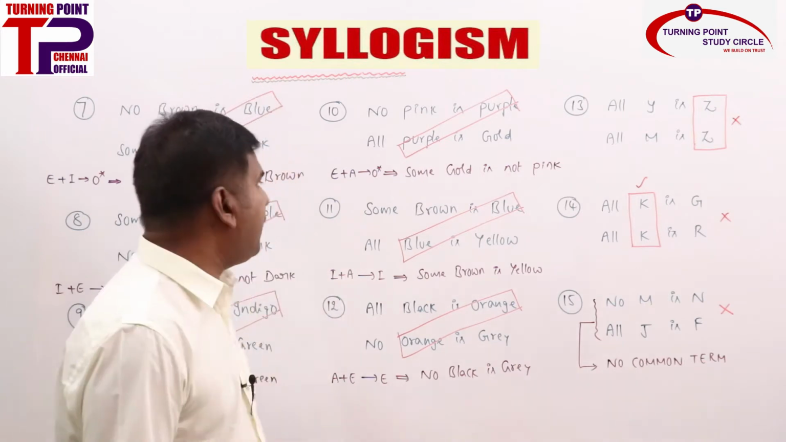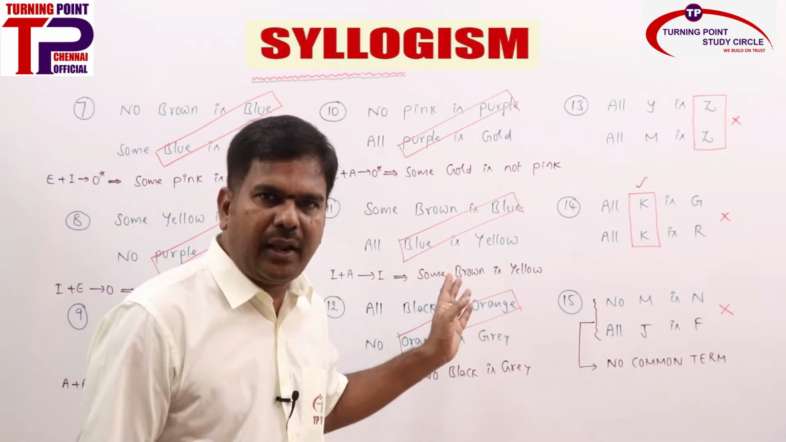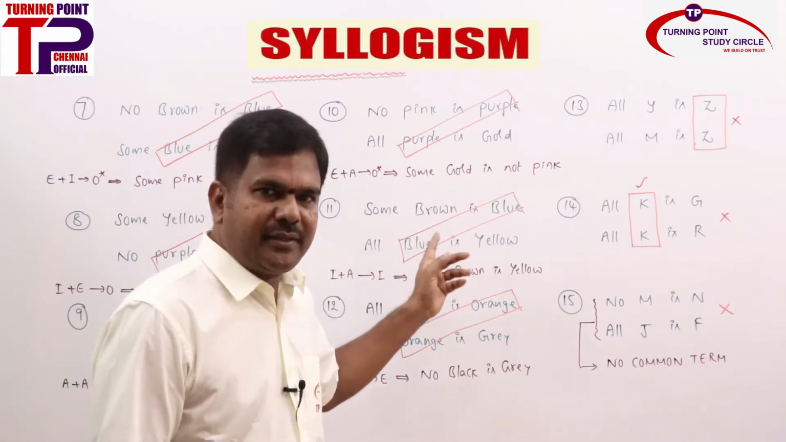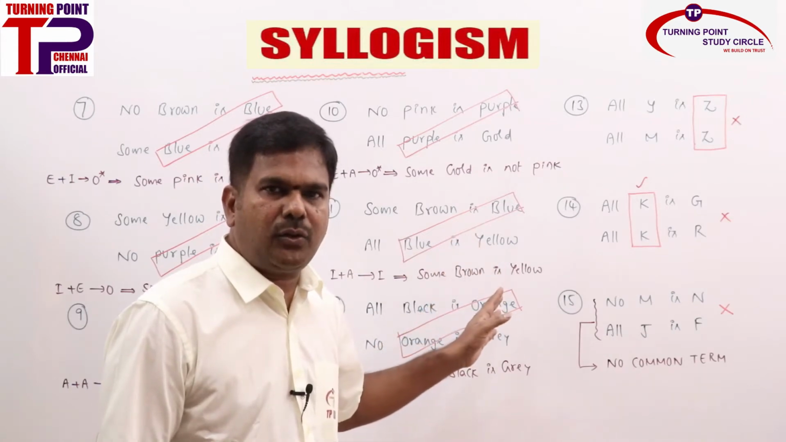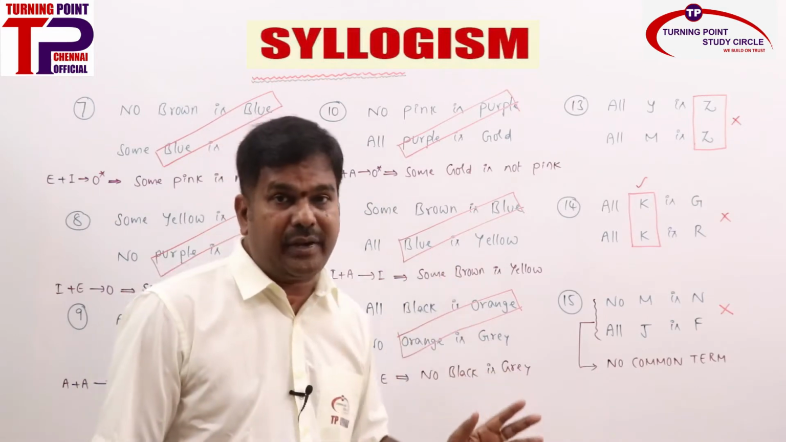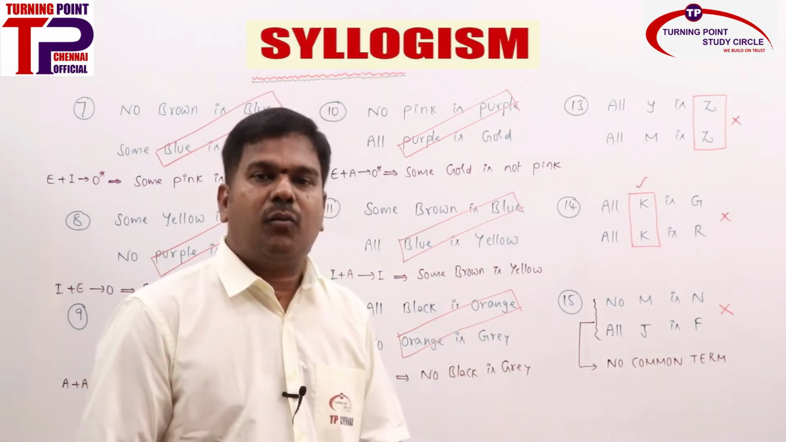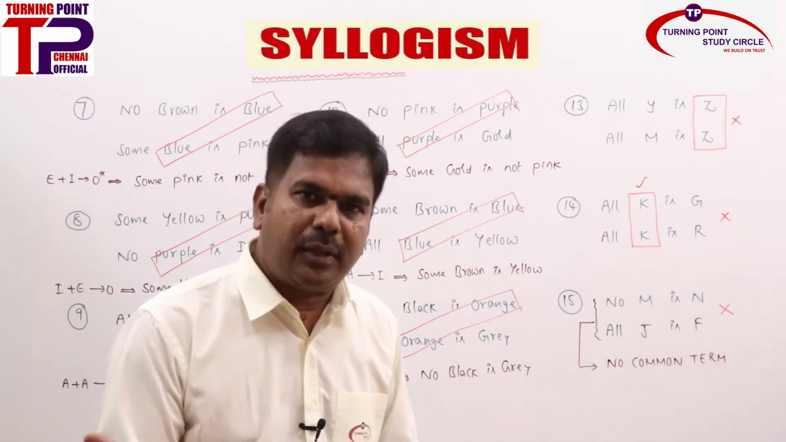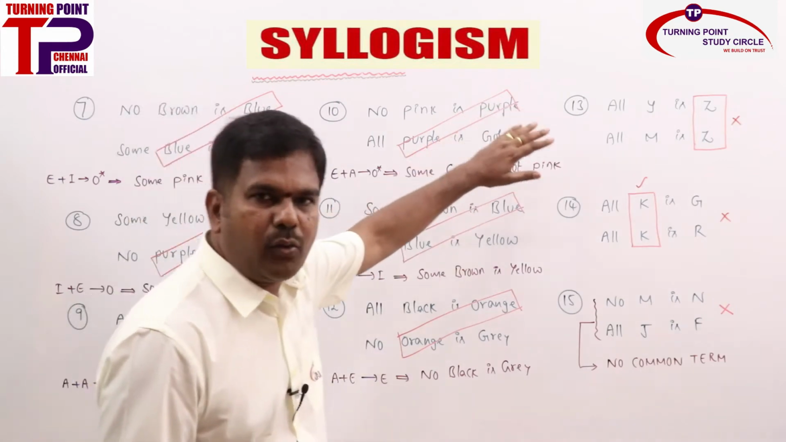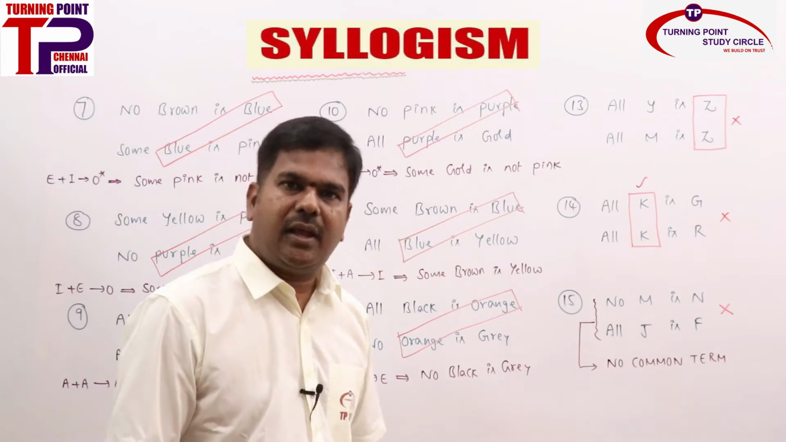Next one, 10th one, E plus A is O star, meaning O reverse. Is it properly aligned? Yes, a common term is there, the predicate of the first statement and the subject of the second statement, which will be eliminated in the conclusion. You will be left with the subject of the first statement as the subject, and the predicate of the last statement as the predicate, based on 6 rules. But E plus A is O star. Once you get O, the subject and predicate have to be interchanged. That is the reason whenever O star is there, we are going from back to front directly. Some gold is not pink.